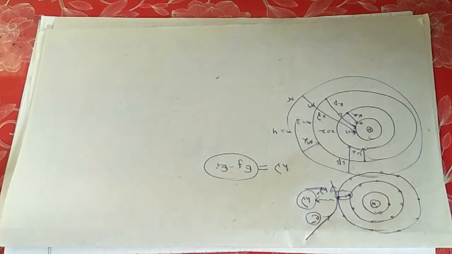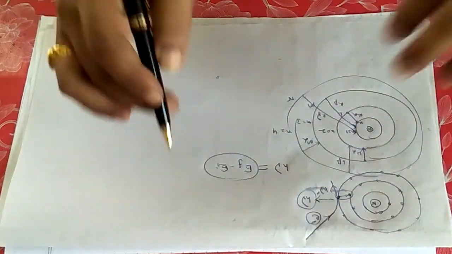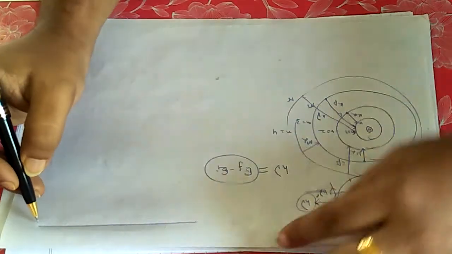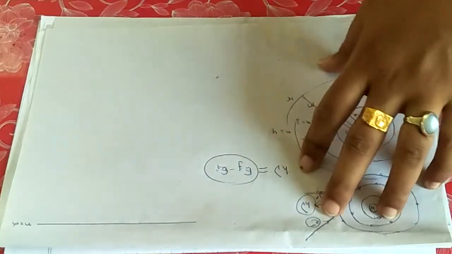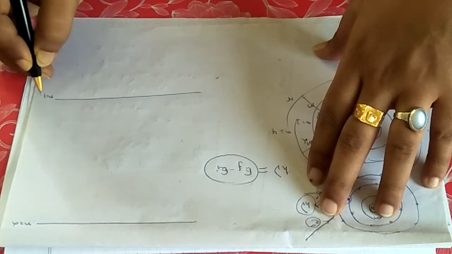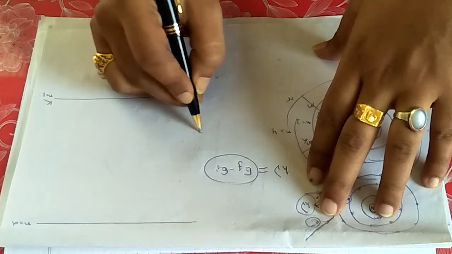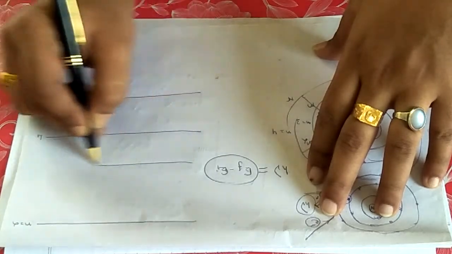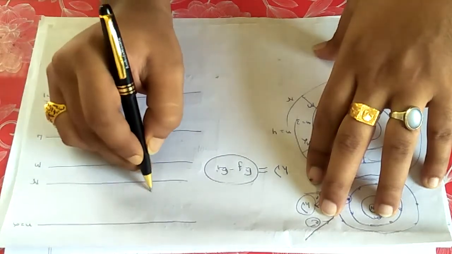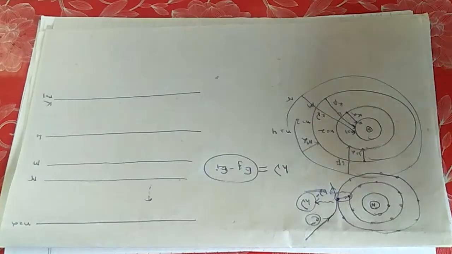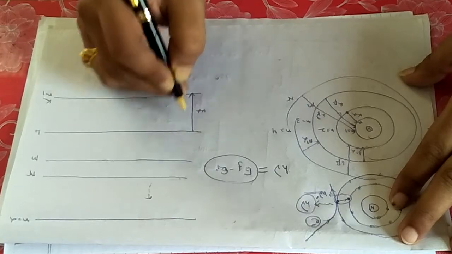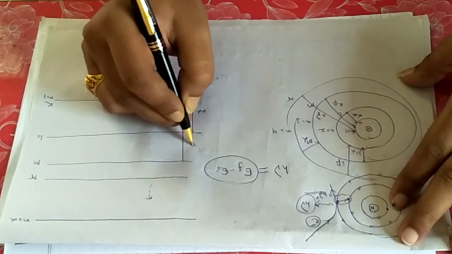Now I will show you the energy diagram in its real form, how we plot it. Suppose this is n equals infinity, and this is the first state, n equals 1. n equals 1 means K, then this is L, then M, N, and so on. If any electron jumps from the L shell to the K shell, this will be K alpha. From here to here, it will be called K beta.